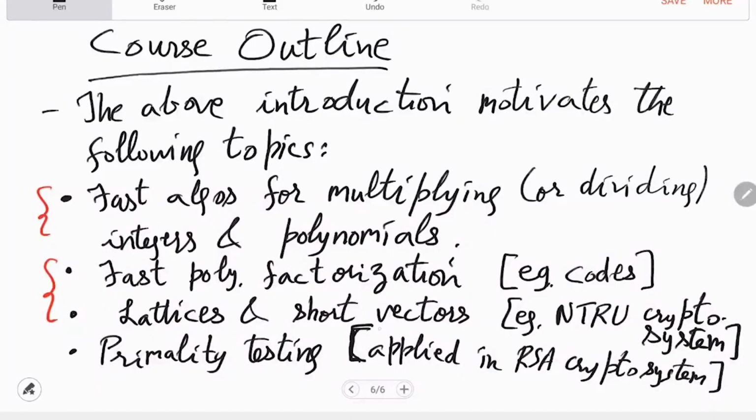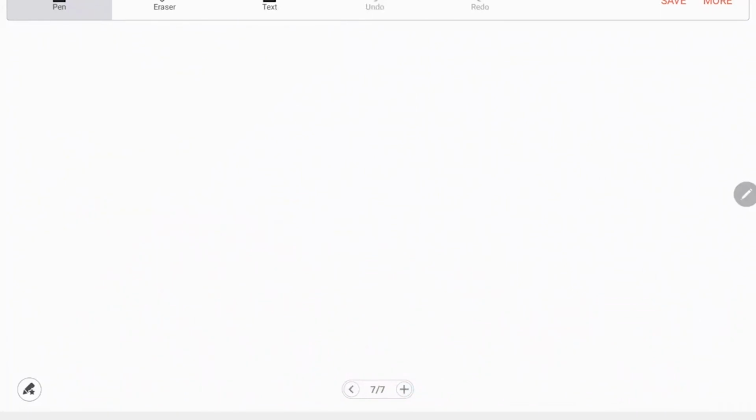To design this system you need primality testing, and the guarantee that you cannot break it comes from integer factorization: the fact that there is no good way to factorize till date, except this high school method, which will take infinite time. Although in this course you will see some factorization methods, they are not very impressive. So in the end we will not have much time, but we will do some integer factoring for whatever it's worth.